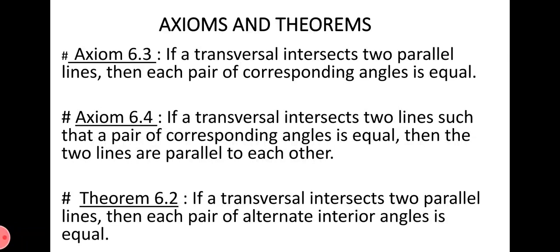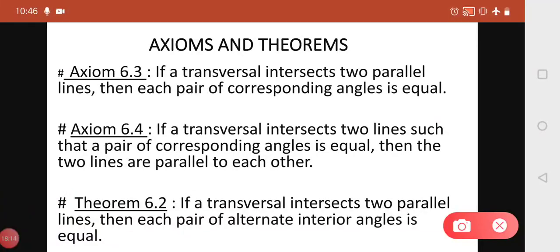Theorem 6.2 states, if a transversal intersects two parallel lines, then each pair of alternate interior angles is equal.